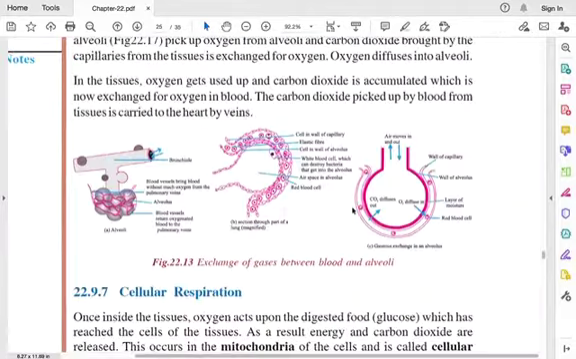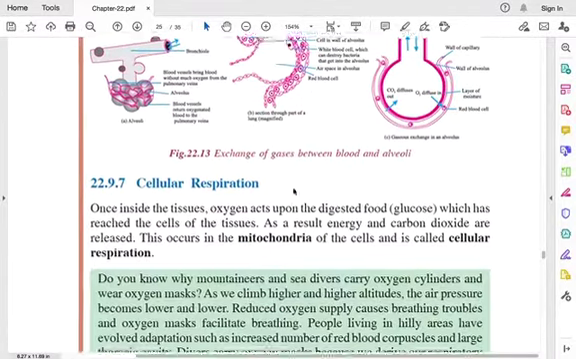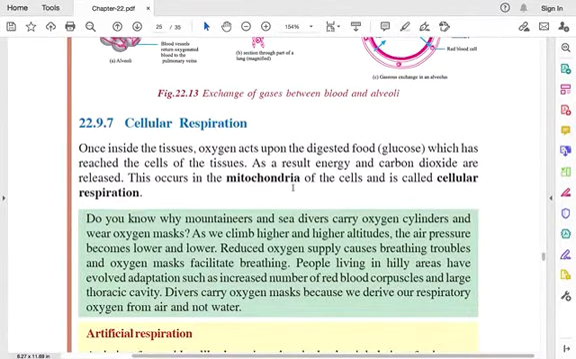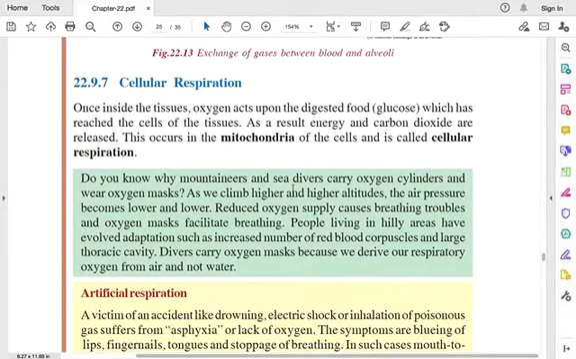Then you have cellular respiration. Once inside the tissues, the oxygen acts upon the digested food, that is on glucose, and then it is further converted into an energy molecule, that you have to remember. So the result, energy and carbon dioxide, are released in this process.